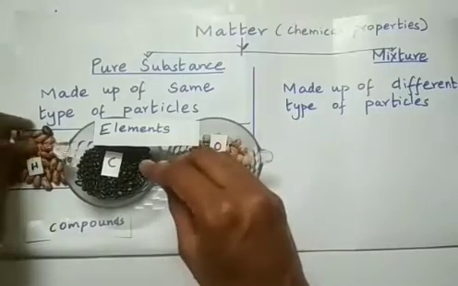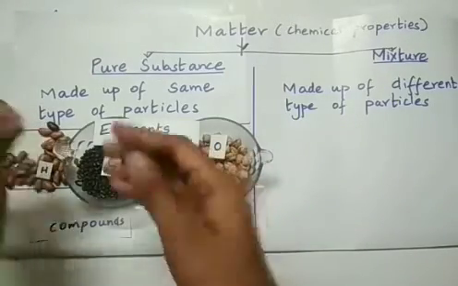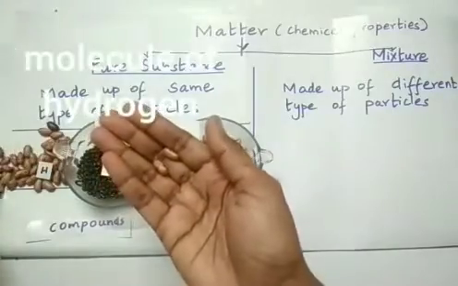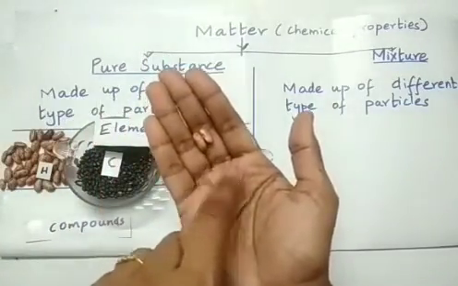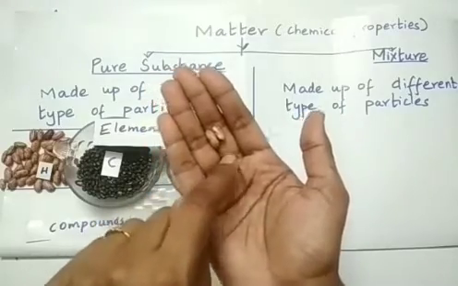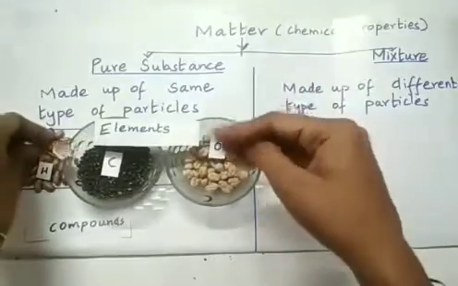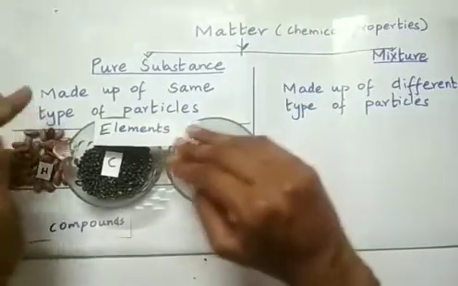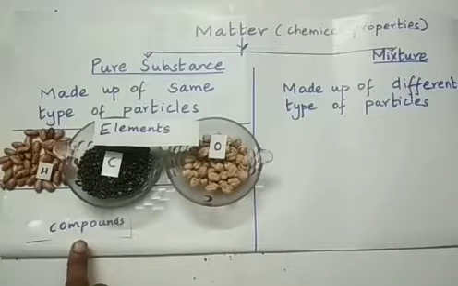And then if two atoms of hydrogen combine, let us take two atoms of hydrogen, think that they have combined. You get a molecule of element hydrogen. So this is H2, H subscript 2. So these are molecules of elements. It is just for you to understand that atoms of the same element will combine, and they are called molecules of elements. Now let us move on to the next term, compounds.